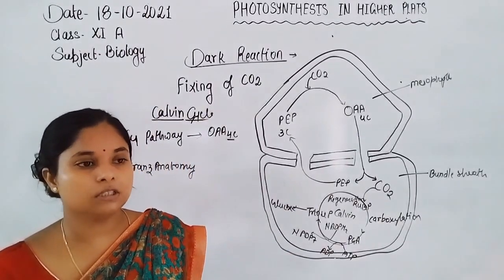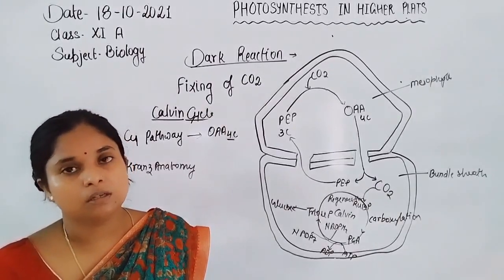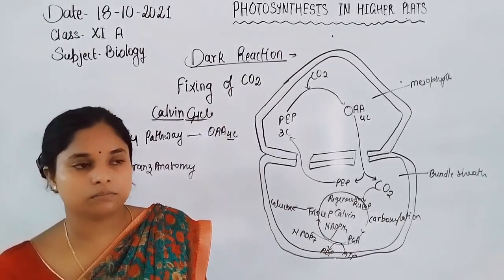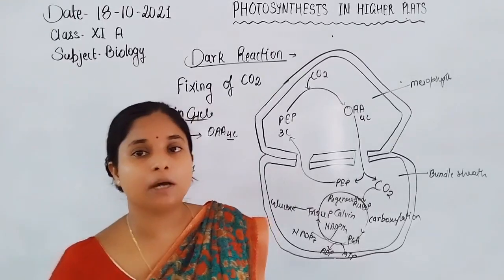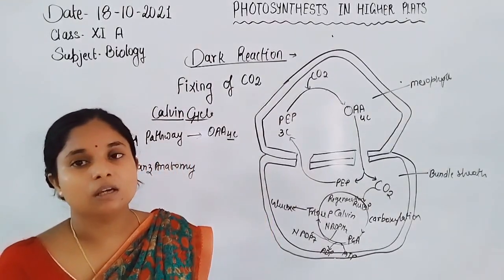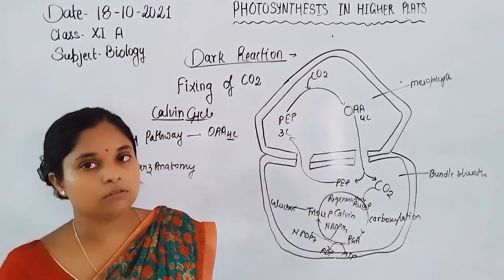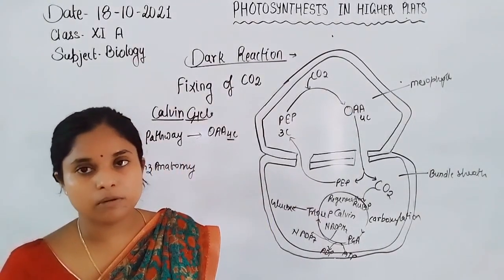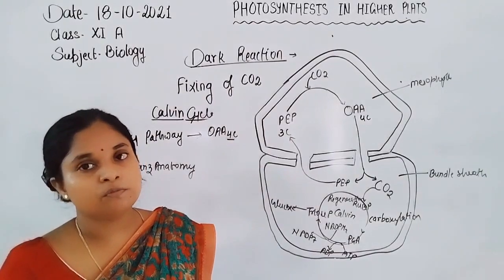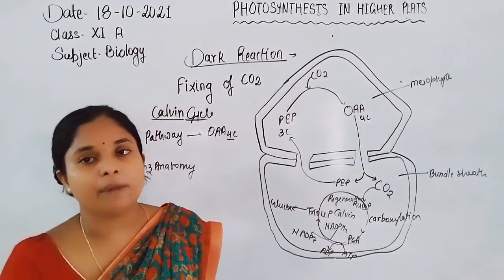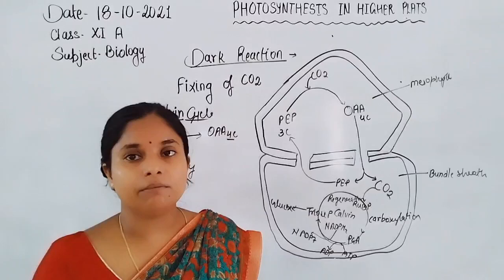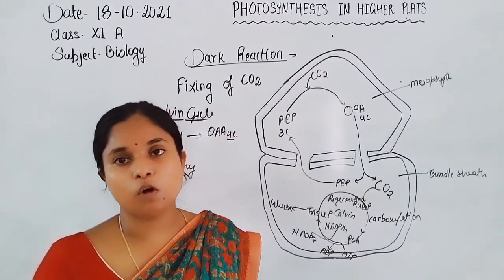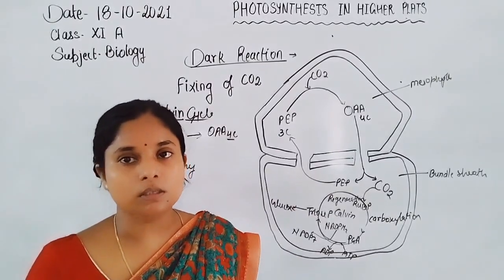In the C4 pathway, a special type of anatomy is seen in the C4 plant, which is Kranz anatomy, where the bundle sheath cell is surrounded by mesophyll cells. The mesophyll cell lacks Rubisco enzyme, so phosphoenol pyruvate, or PEP, binds with the carbon dioxide and is converted into the 4 carbon molecule oxaloacetic acid.